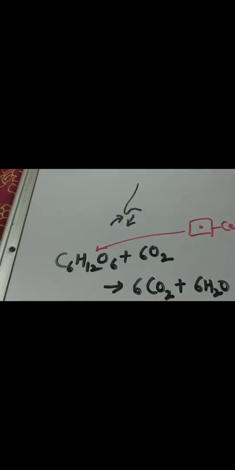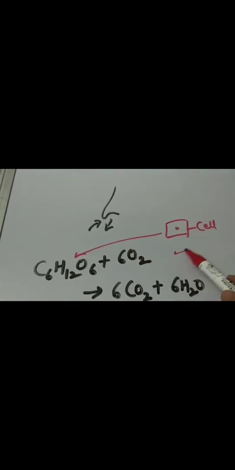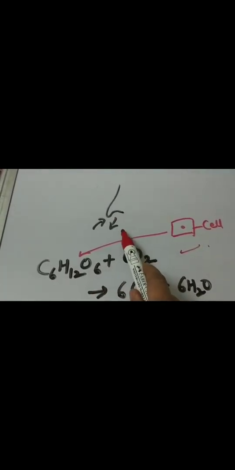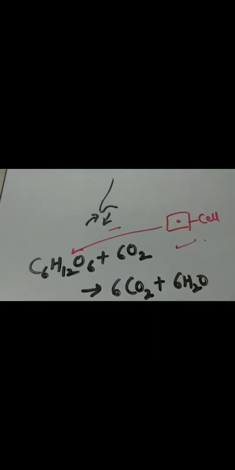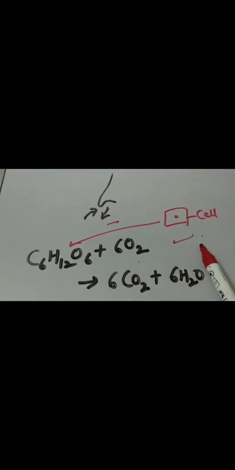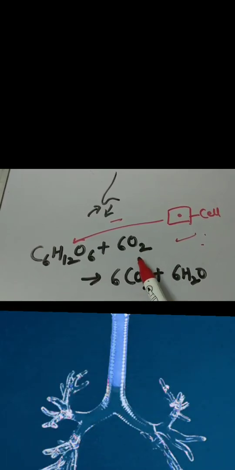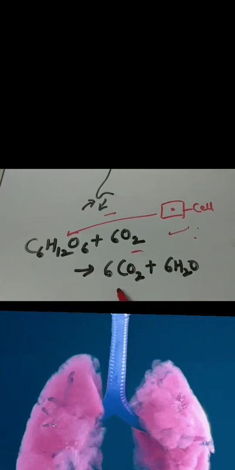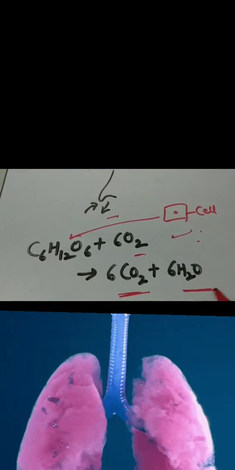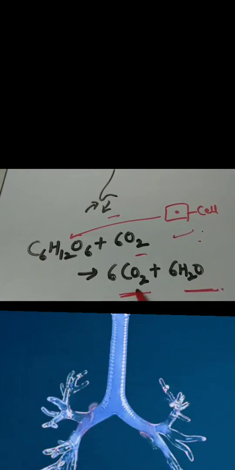Next example of exothermic reaction is respiration. When we inhale and exhale gases through the nostril, we call it breathing. And when glucose burns with oxygen in the cell, we call it respiration. So that respiration reaction is also an exothermic reaction. When glucose reacts with oxygen, it will release carbon dioxide and water in liquid form. This carbon dioxide is released out from the cell.